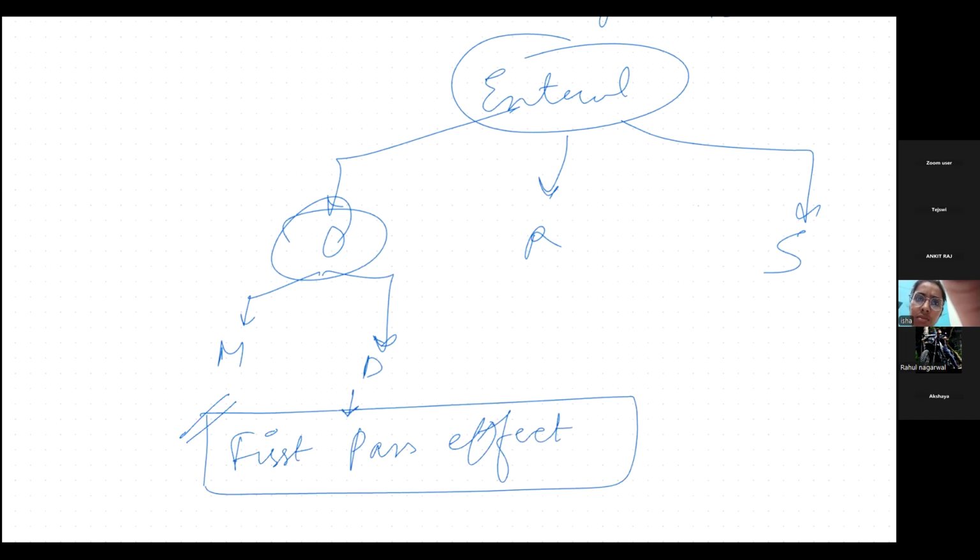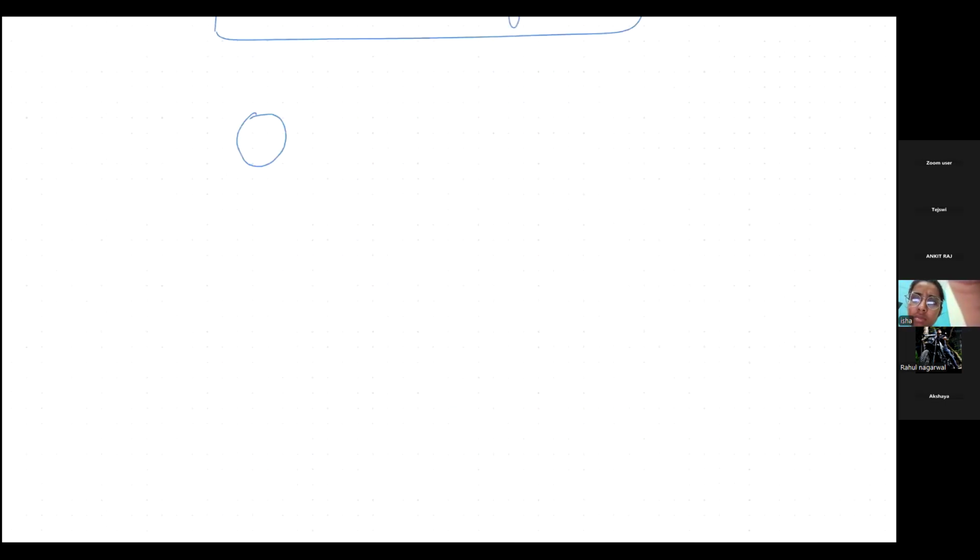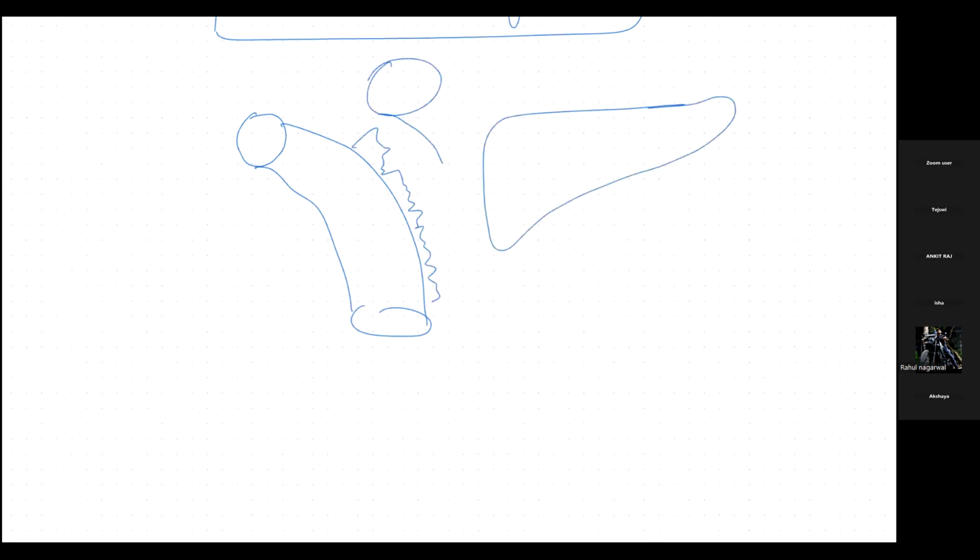Let's suppose there is a person, and this is the mouth of the person, and this is the oral part, and this is the fecal part, and these are the cells, and then we have a liver over here. Where is the liver? Yeah, this is the liver, this is the portal vein. Wait, let me draw it properly. Yeah, this is the portal vein, and this is the systemic. So this is the portal vein, this is oral, this is fecal route, and this is our liver, and this is the rest of the circulation, systemic circulation basically.